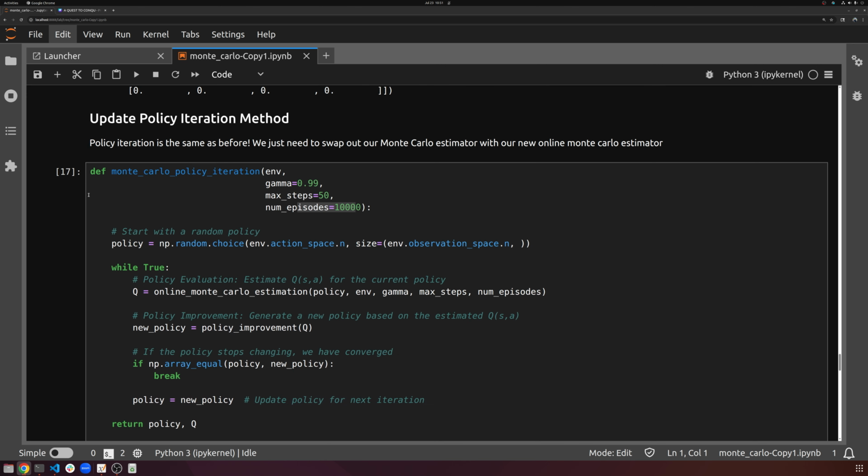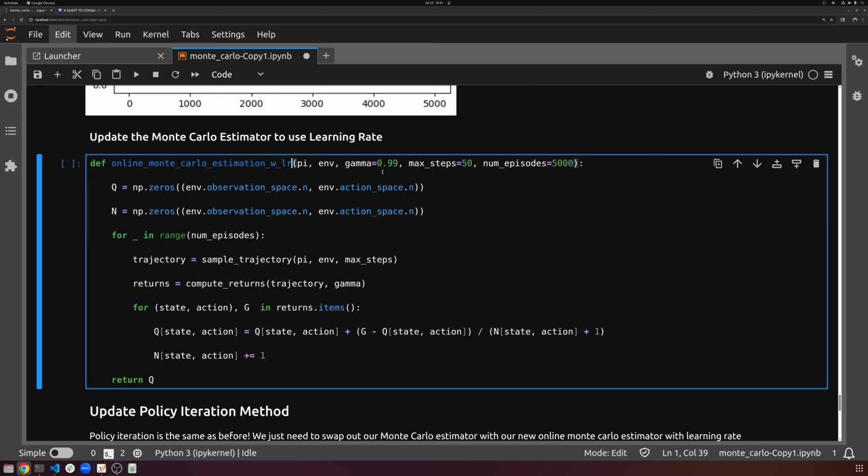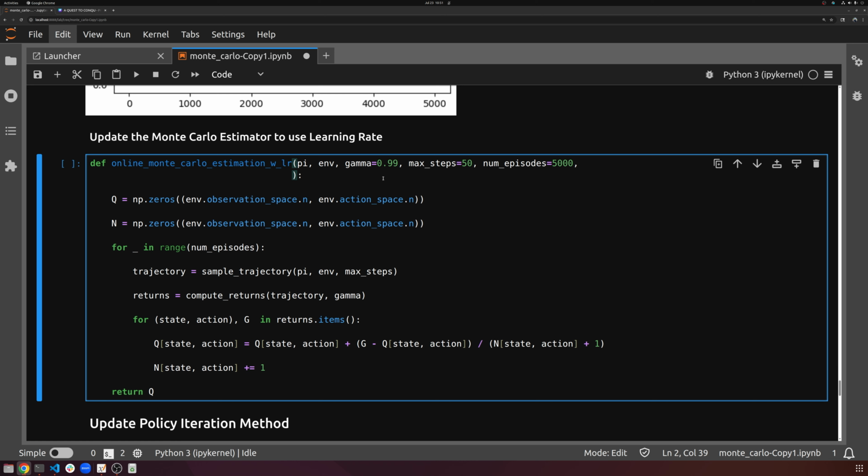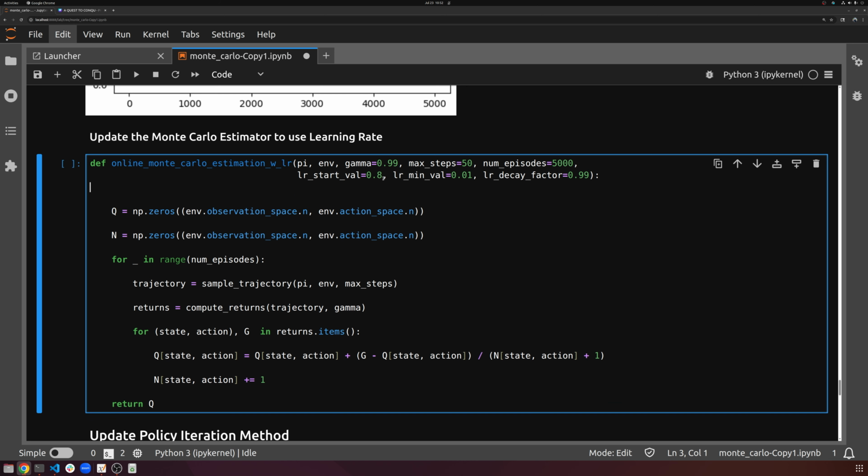But instead of using just estimation, we're going to do it with a learning rate. And in here, we're going to pass in a couple of extra things. So we have everything that's in there already. We're also going to have our learning rate start val, which let's just set to 0.8, so it's not just 1. Then learning rate min val 0.01. I just picked random numbers. And then learning rate decay factor 0.99, just like that.